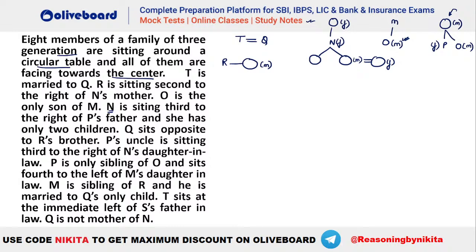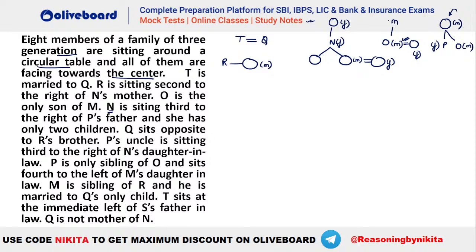Now what is given? P is the only sibling of O and sits fourth to the left of M's daughter. So M has a daughter. You can see already P is the daughter of M. M's daughter-in-law. Okay, daughter-in-law, that means O also has to be a married person, isn't it? So we will have O married to somebody, right? O will be married to somebody here. So this is M's daughter-in-law.